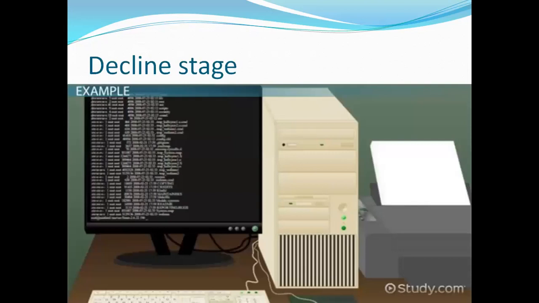We have this example, that is the desktop. Right now desktop is in decline stage, when people don't want to purchase a desktop from the market. So that's all for today. This is all about product life cycle, but we have one option with us.